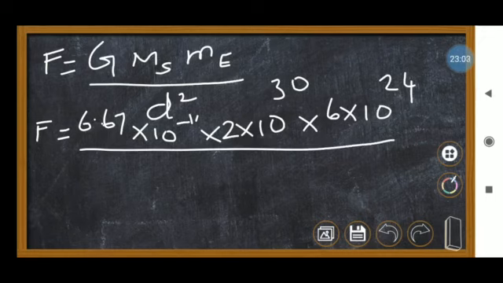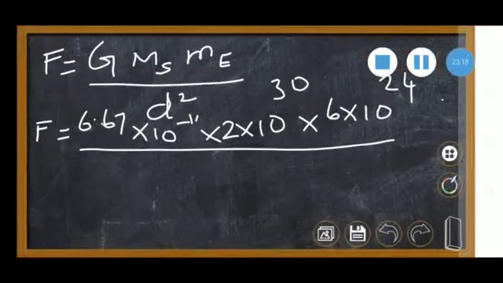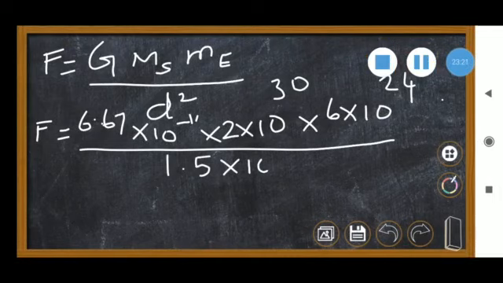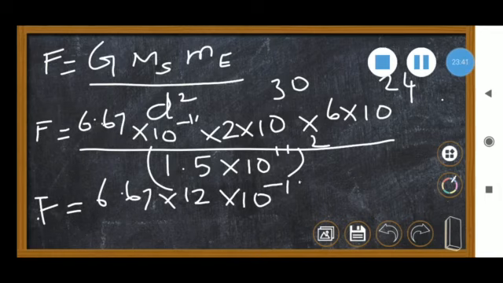And d is 1.5 into 10 to the power 11, whole square. So first we solve this: F equals 6.67 into 6 into 2, that is 12, into 10 to the power minus 11 into 10 to the power 30 into 10 to the power 24.